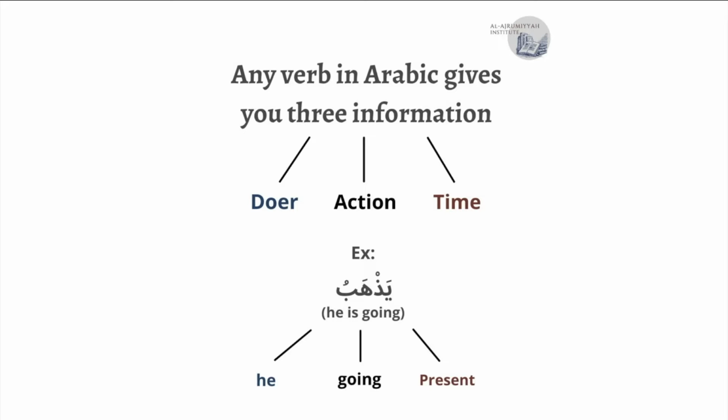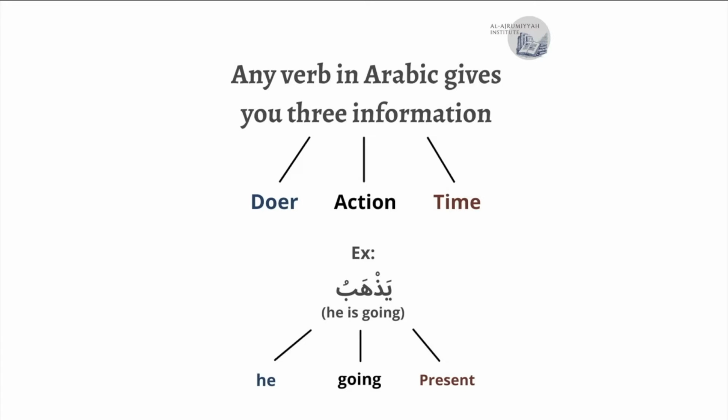So before we can explain what the Masdar is, we need to understand that any verb in the Arabic language gives you three pieces of information. It gives you a doer, so the person who actually did the action, and then it gives you the action itself, and then it gives you a time, whether it be the past tense or the present tense.